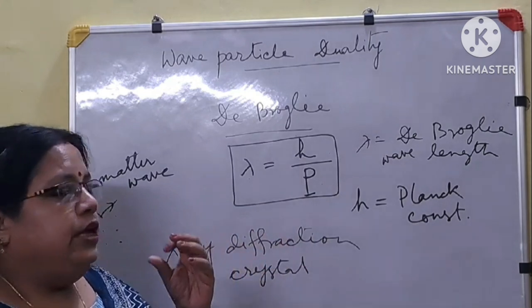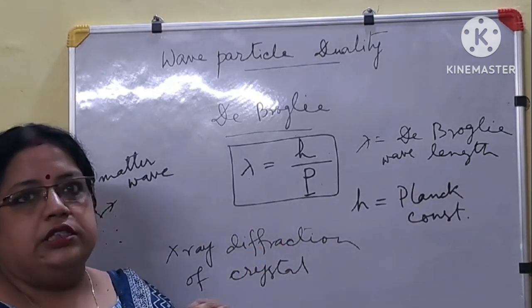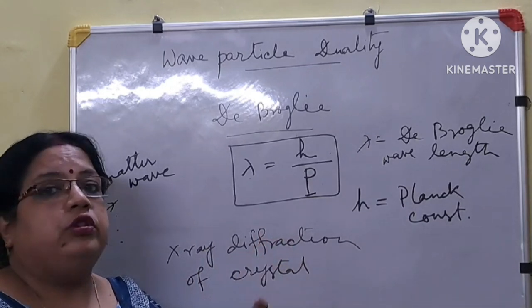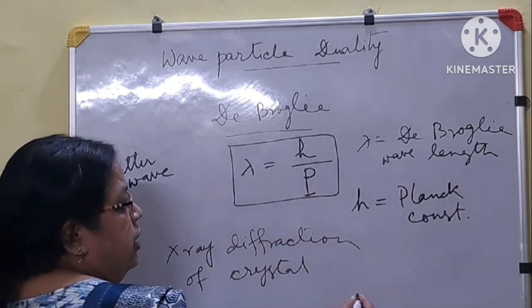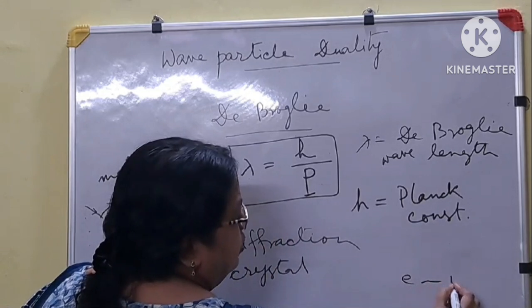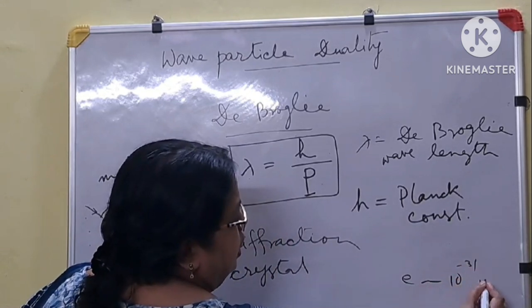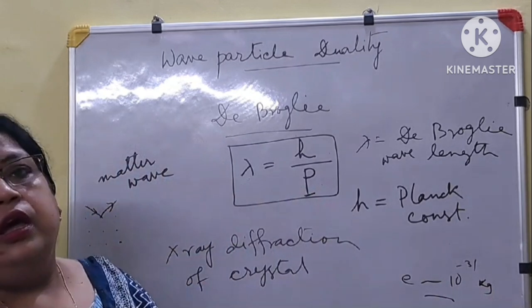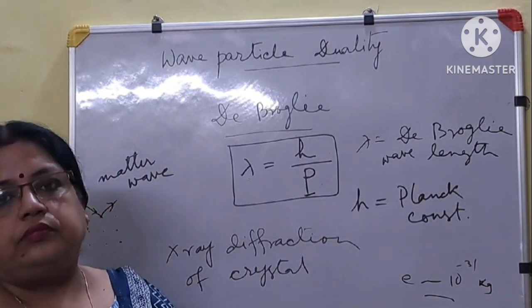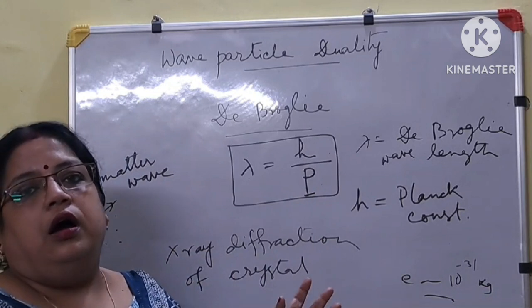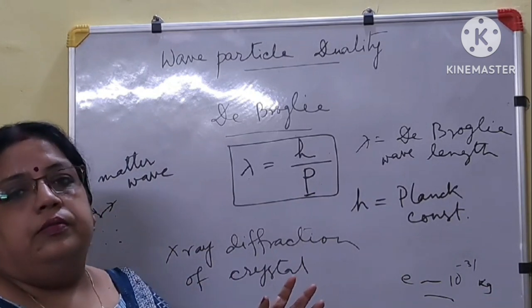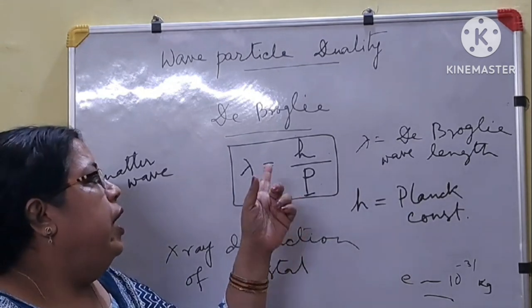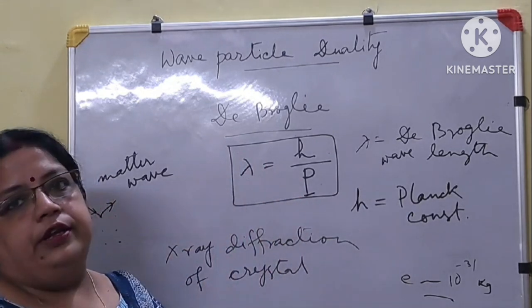Because for a small particle like an electron, of the order of 10 to the power minus 31 kg, the wavelength we can detect. But for a bigger particle we cannot detect it, because momentum will be very high and lambda will be very small.